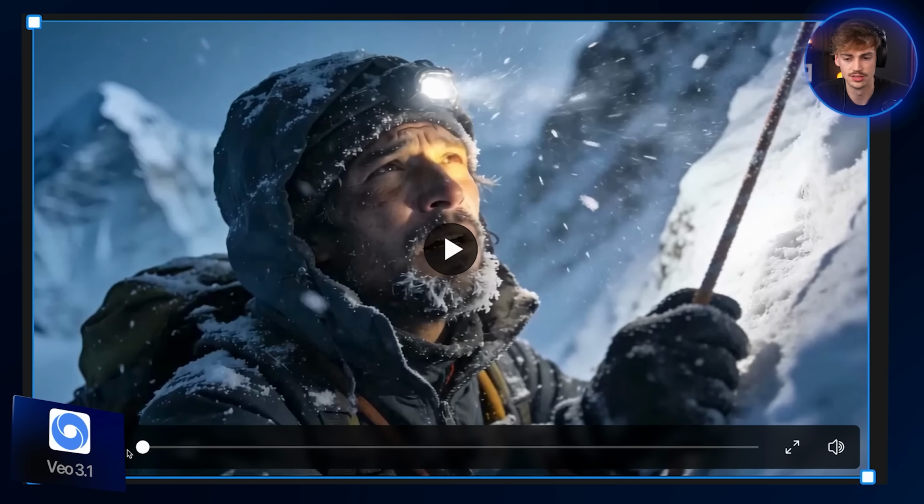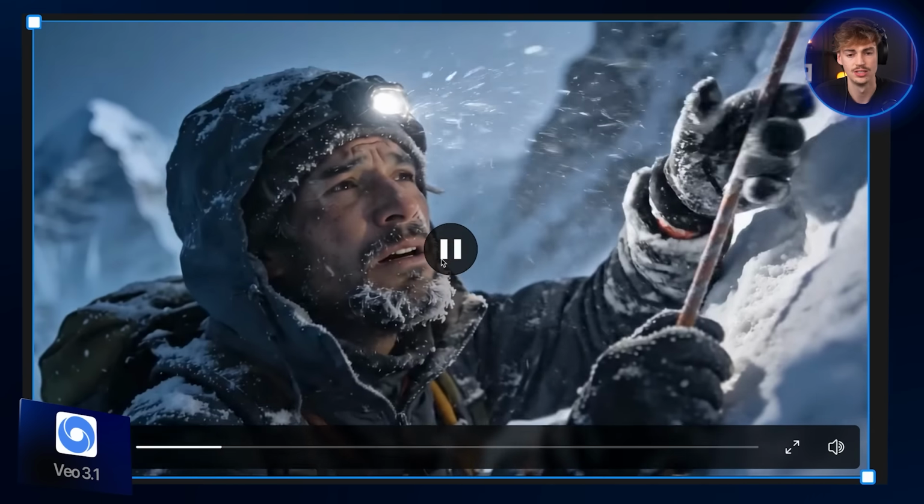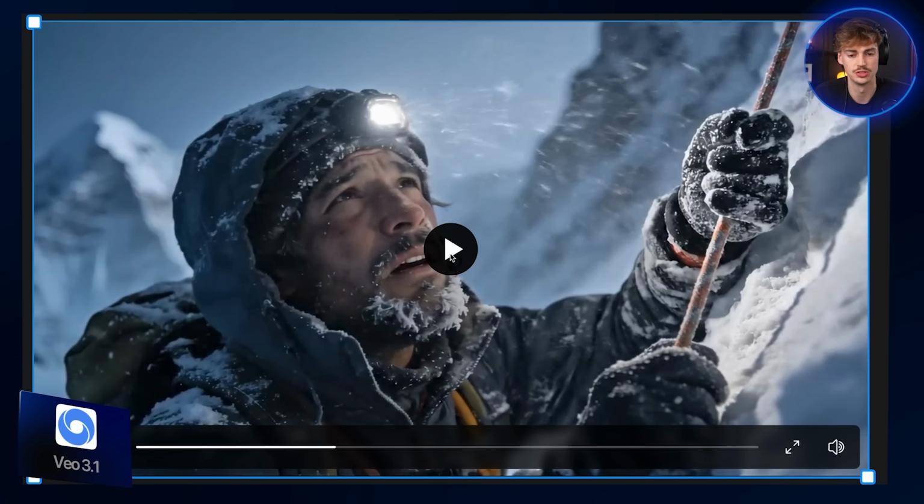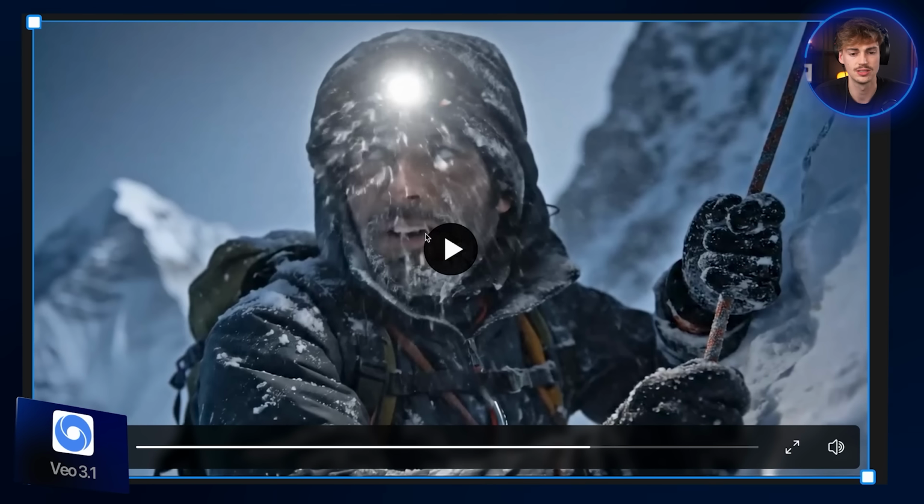That's really good. I love how Google adds these details. Like if he's moving his head with his headlight, you can even see it in the reflection of the snow. So if he moves it to the right, then you can see the snow being lighted from that headlight. This is pretty good. This is pretty accurate.